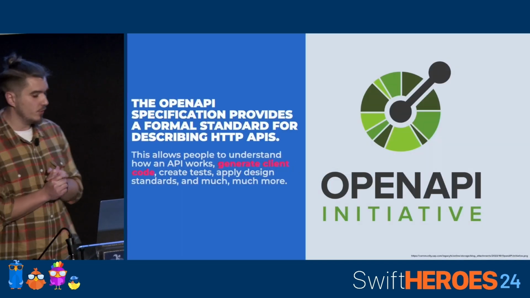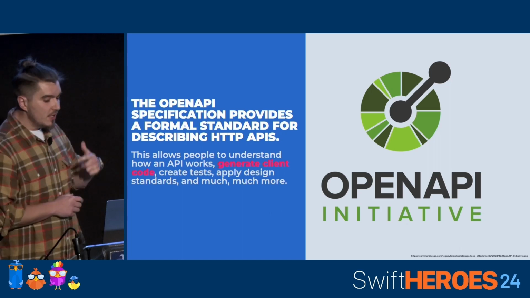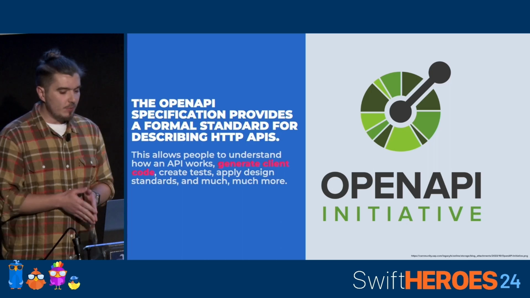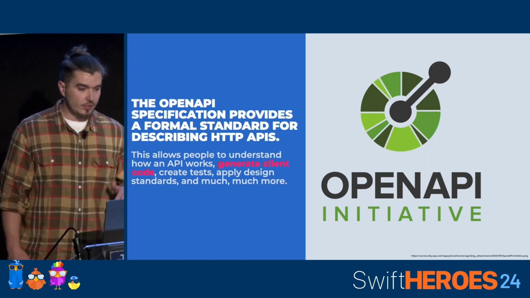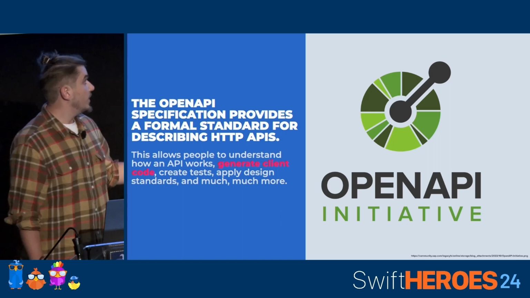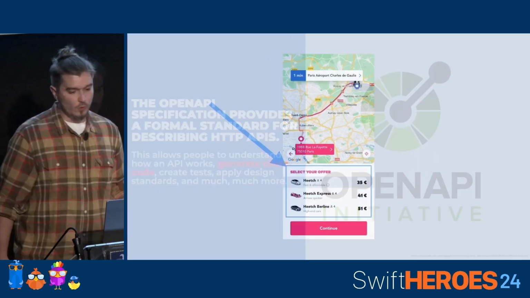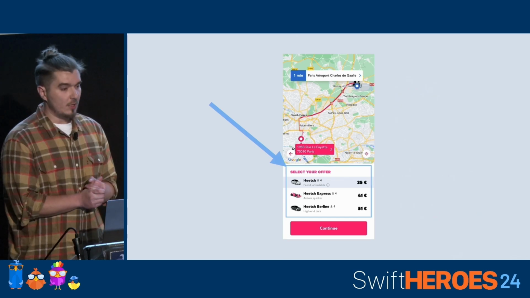OpenAPI is an industry standard to describe how an API works. It can be easily read by technical and non-technical people. The thing that OpenAPI is particularly known for is the ability to create interactive documentation, but it also can do a lot of other stuff like code generation and much, much more. So let's inspect how the OpenAPI file looks.